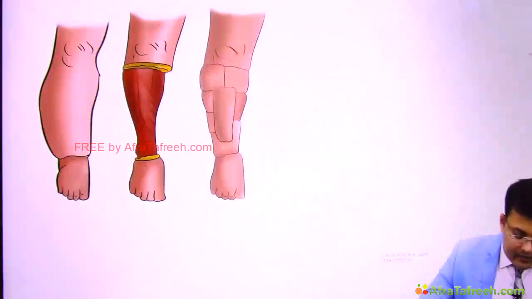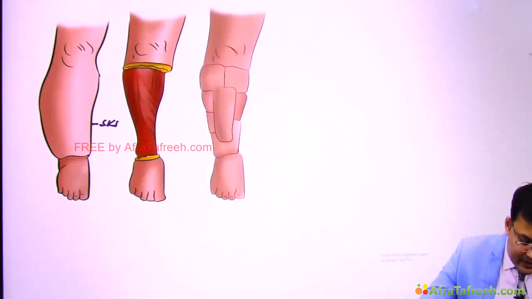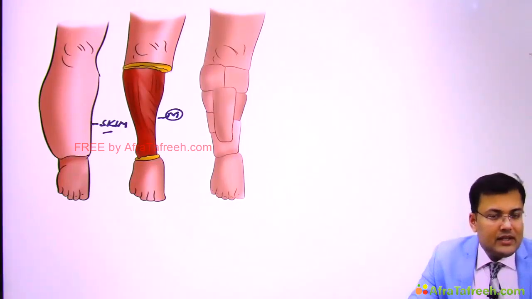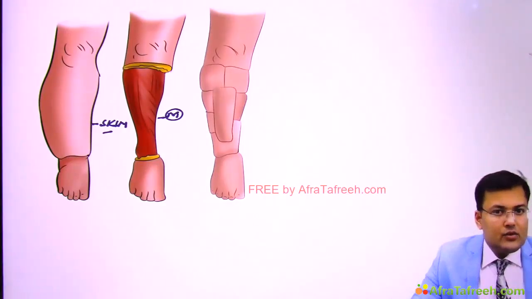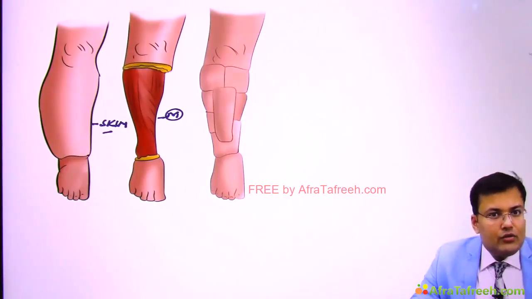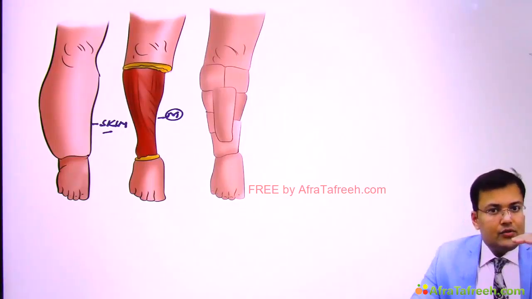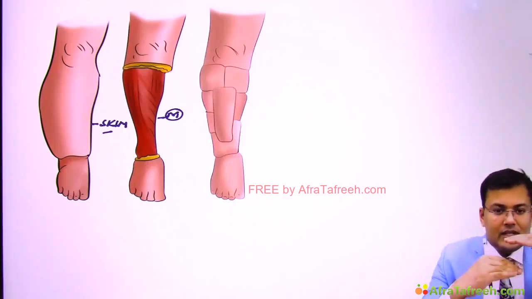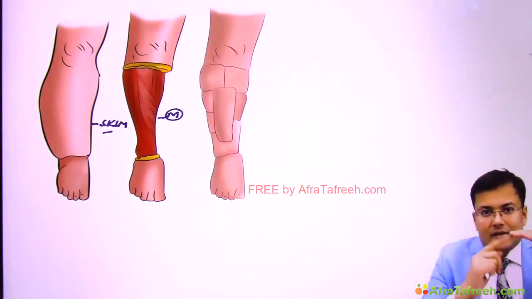Now see this diagram. You can see this is the skin and this is the muscle. In between skin and muscle, there is fat, unhealthy tissue, fibrous tissue, and an excessive amount of fluid. Whatever unhealthy tissue, fluid, fat, and fibrous tissue is present between the skin and muscle is excised circumferentially.